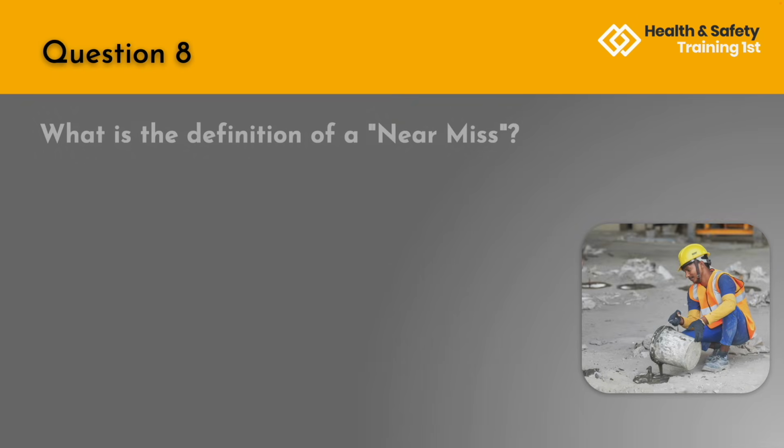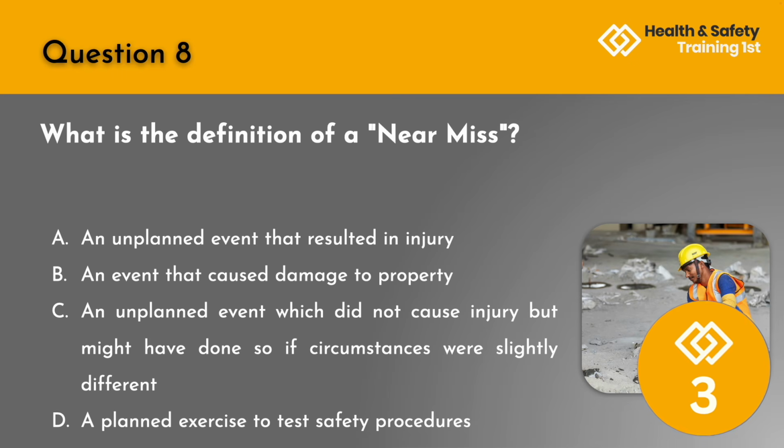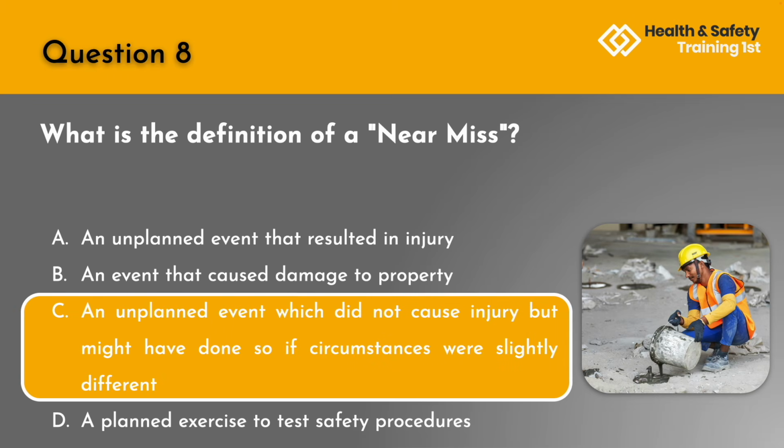Question 8. What is the definition of a near miss? A. An unplanned event that resulted in injury, B. An event that caused damage to property, C. An unplanned event which did not cause injury but might have done so if circumstances were slightly different, or D. A planned exercise to test safety procedures. The correct answer is C. An unplanned event which did not cause injury but might have done so if circumstances were slightly different.